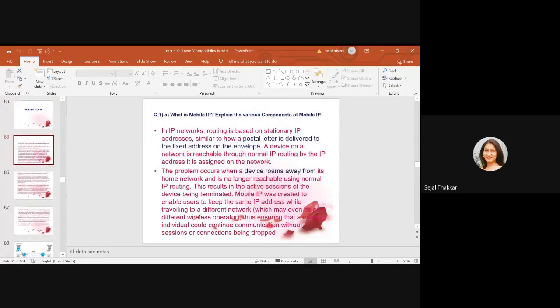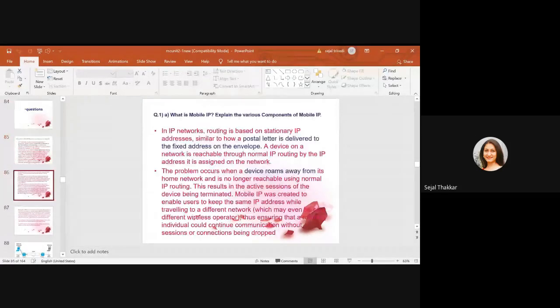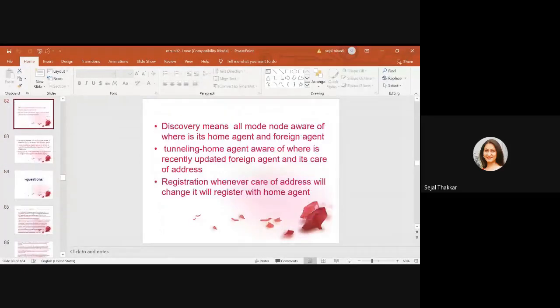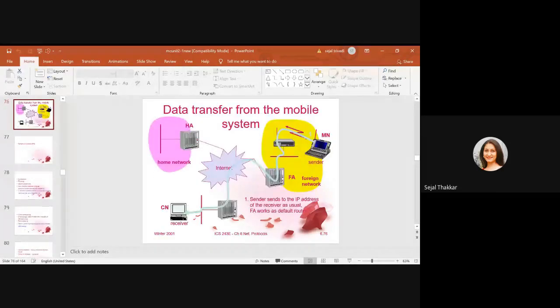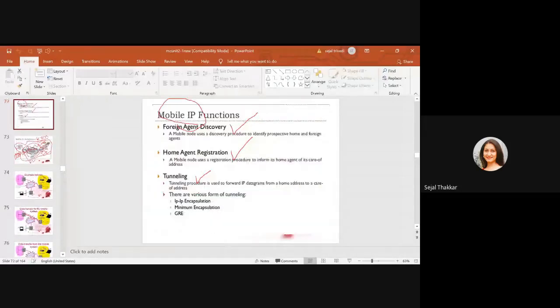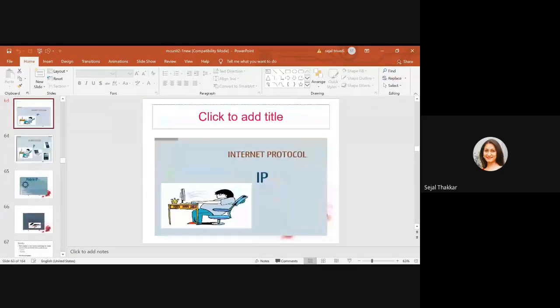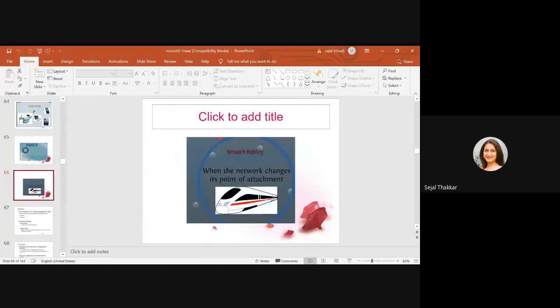Then we have gone through mobile IP, just a quick revision. Suppose we want to send a letter or a packet from one place to another place. In that case, we write the source address and the destination address, right? Now we are using our mobile while moving. I am moving from one place to another, going in a bus or car, and using internet and phone calls. So I need an IP which is not stable, which is dynamic.